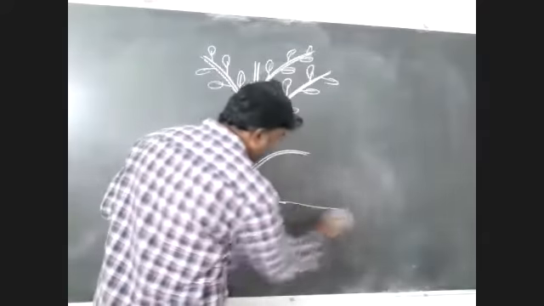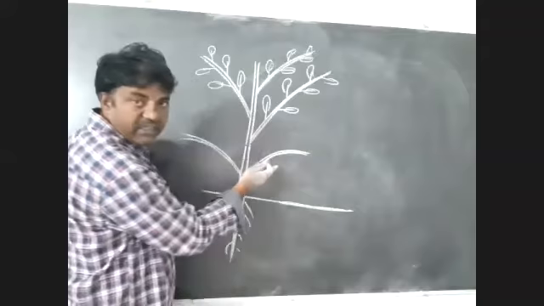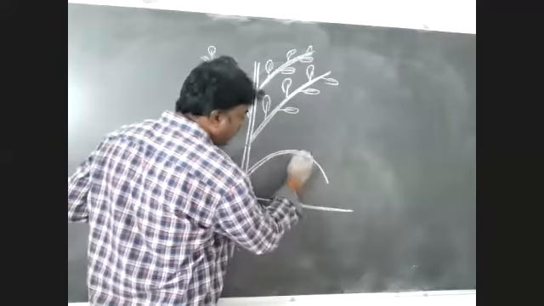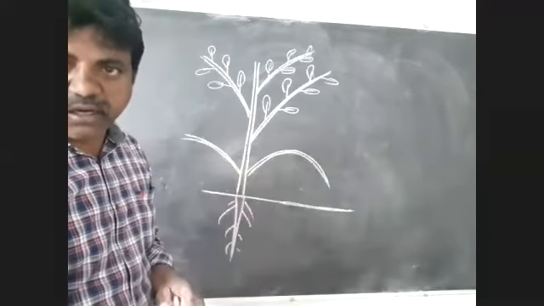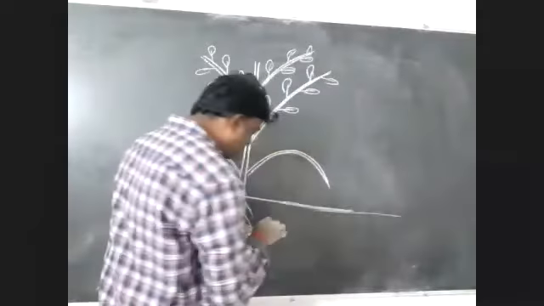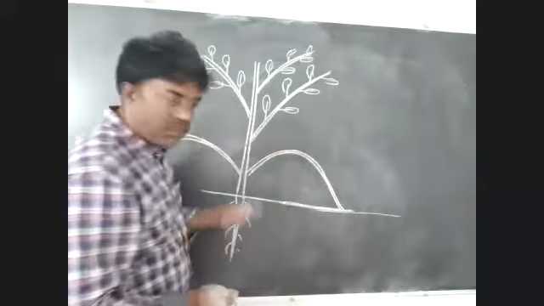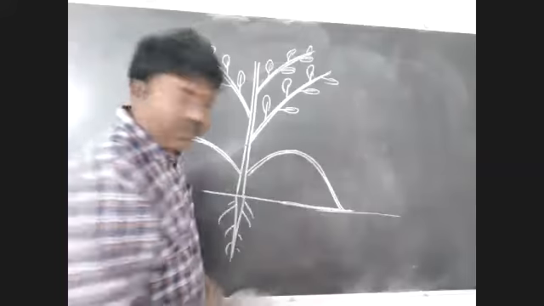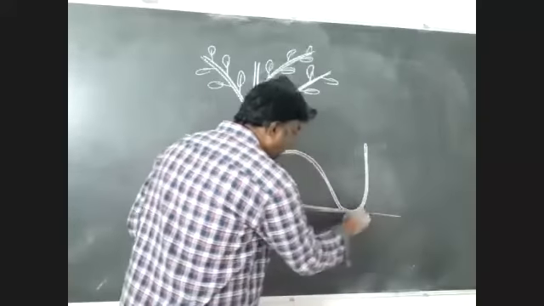They grow obliquely upwards for some time, then arch down. They bend towards the soil and touch the ground, and finally the tip of the branch becomes aerial and erect.